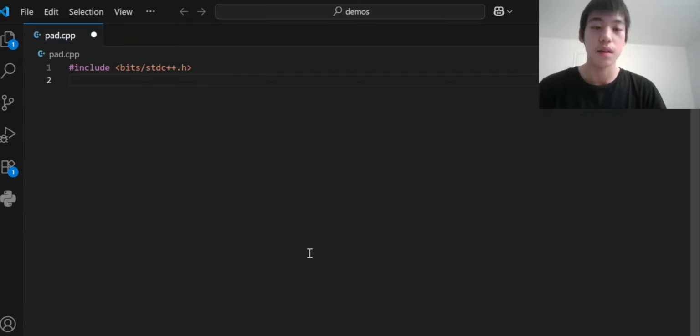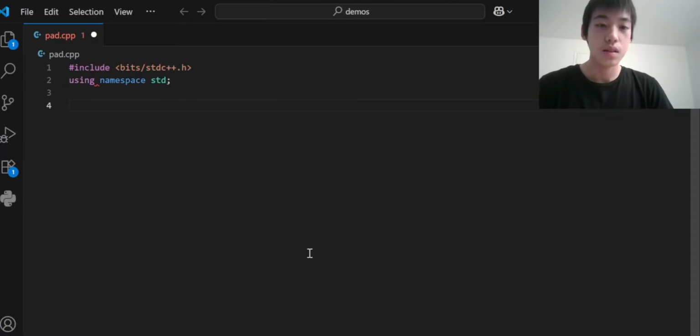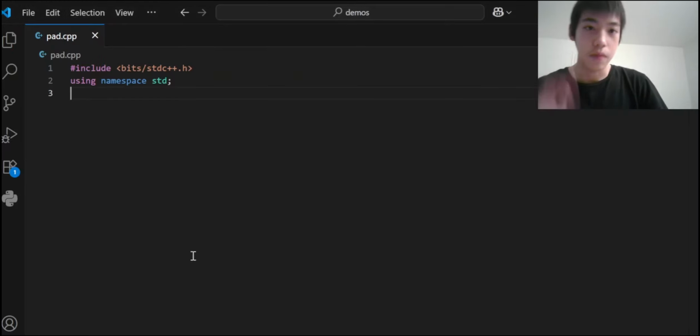That's going to be a library where all of your standard input-output streams and your math libraries are included. Now it's very common to use the standard namespace, so let's just type using namespace std. That's for reducing the amount of characters you have to type. All right, now we're going to code our main function.